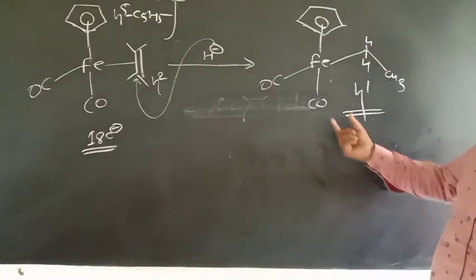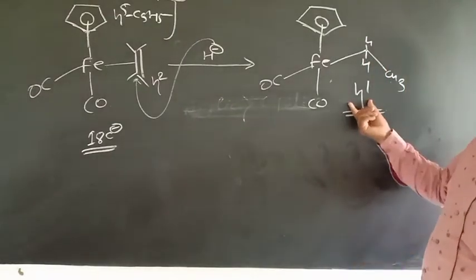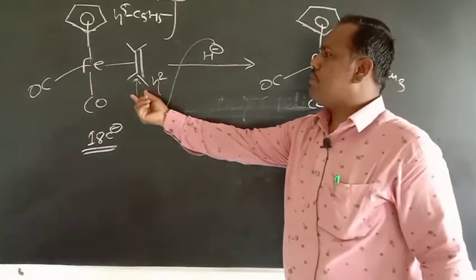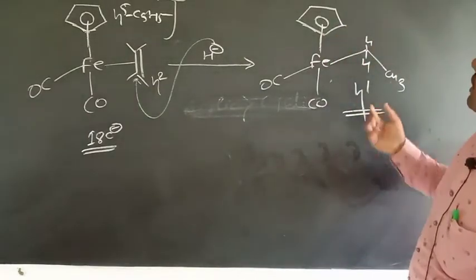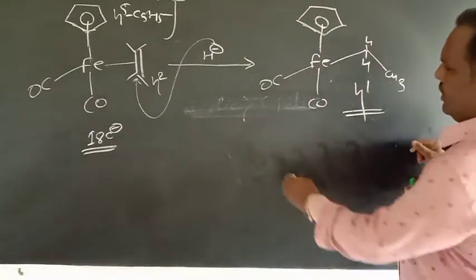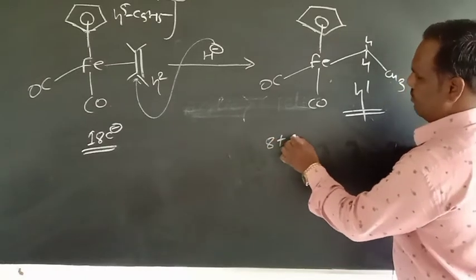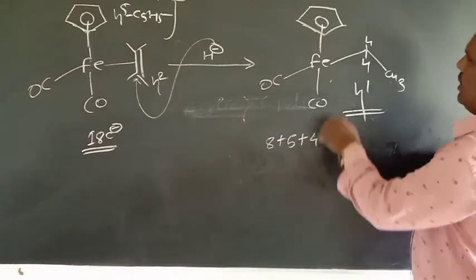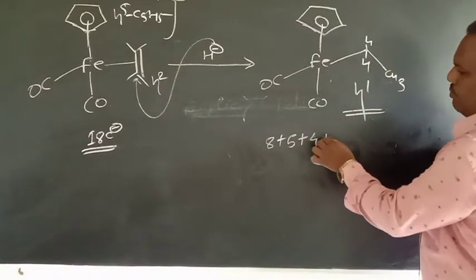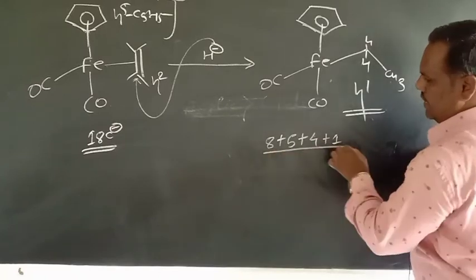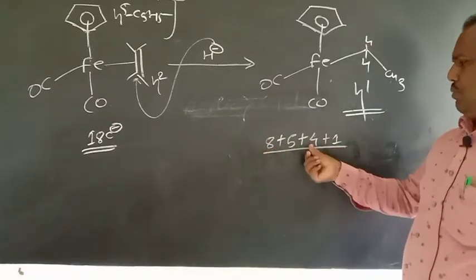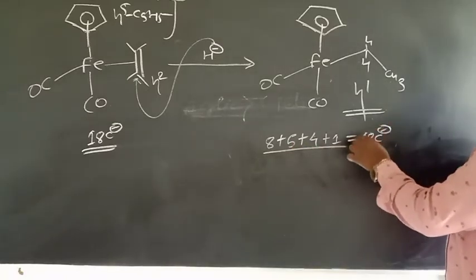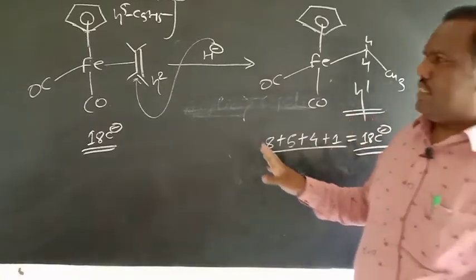So if you consider this complex, in this case only one carbon atom is attached to this metal atom, whereas earlier 2 carbon atoms were attached to this metal atom. Again we count the electrons: Fe contributes 8 electrons, cyclopentadiene contributes 5 electrons, the carbonyls contribute 4 electrons, and this alkyl group contributes 1 electron. So total 8 plus 4 is 12 and the remaining 6. So total 18 electrons are there. So no charge on this complex. So these are the examples.